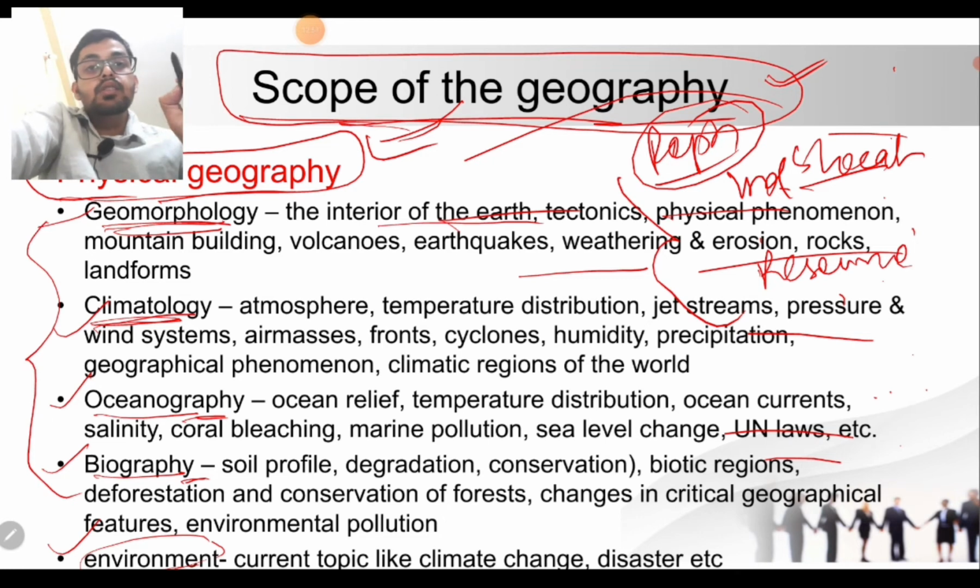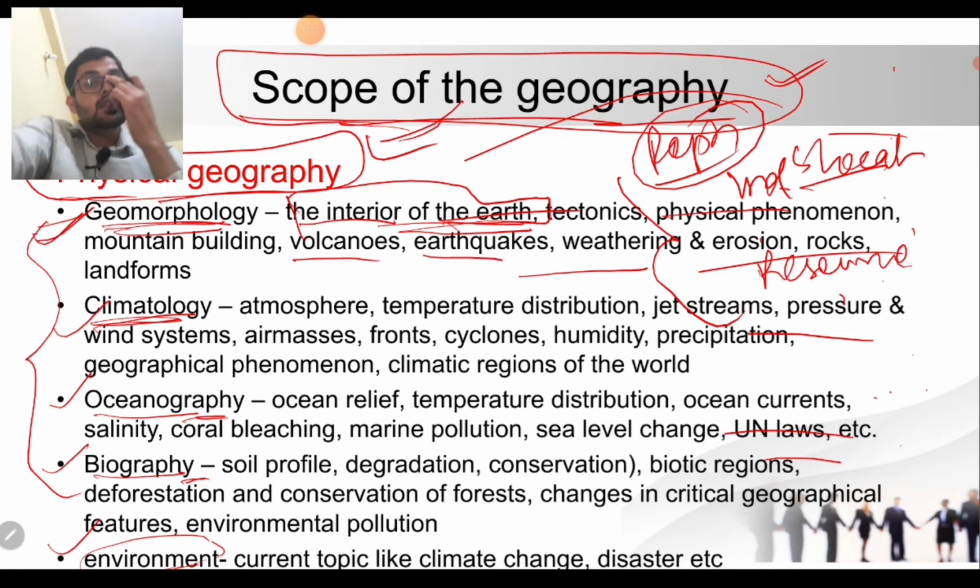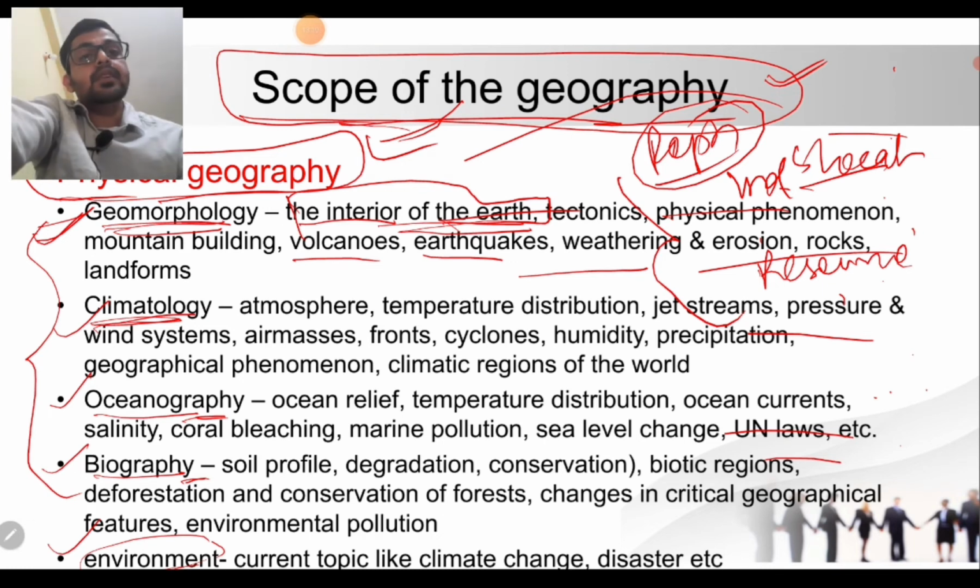But one should not forget that in geography we are not going to entertain only the physical aspects while reading physical geography. We are also going to entertain the human aspects of it.